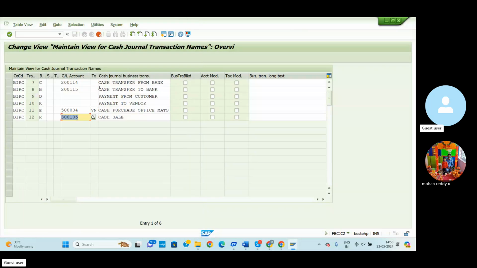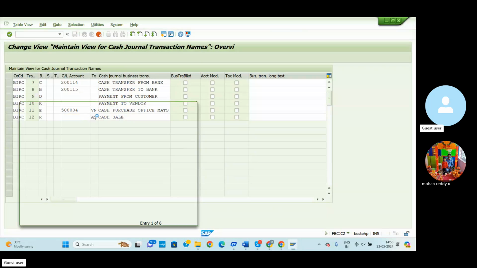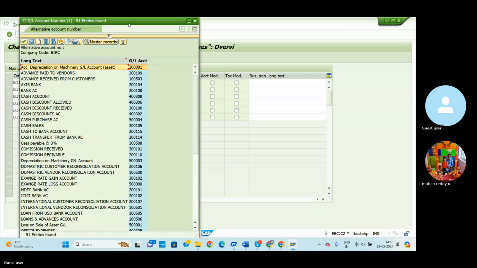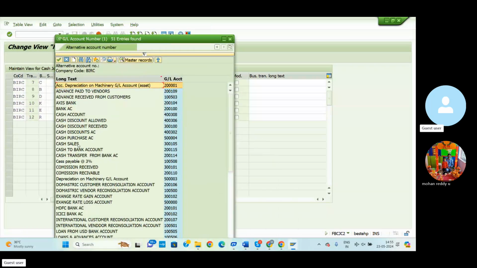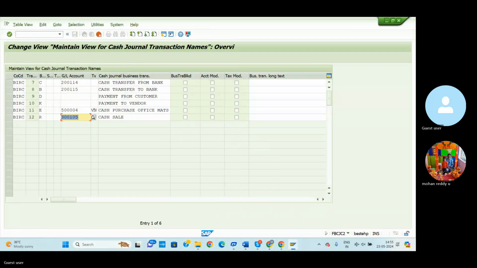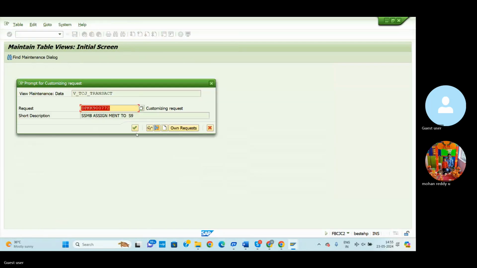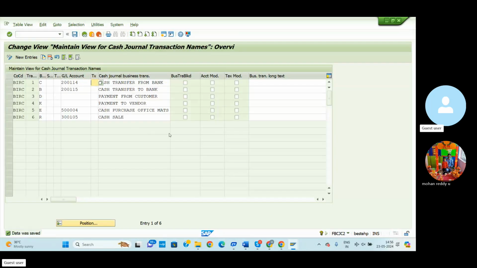And here, under the tax codes column, these two we can remove. Why? Because these two tax codes are not related to our company code. Once again, cash sale. And in this tax column, these two tax codes we need to remove because they are not related to our company code. Then enter and save. The transport request is generated, then it saves automatically.